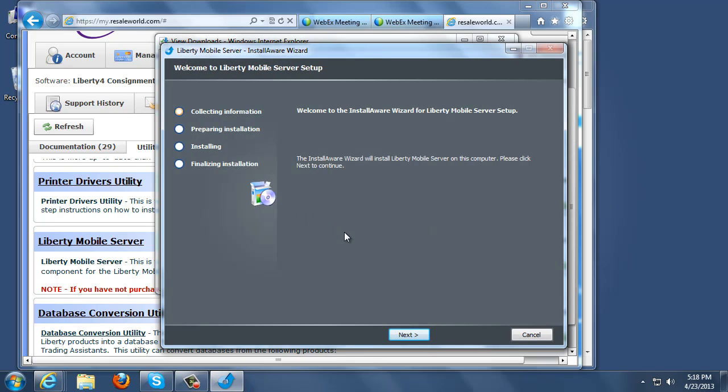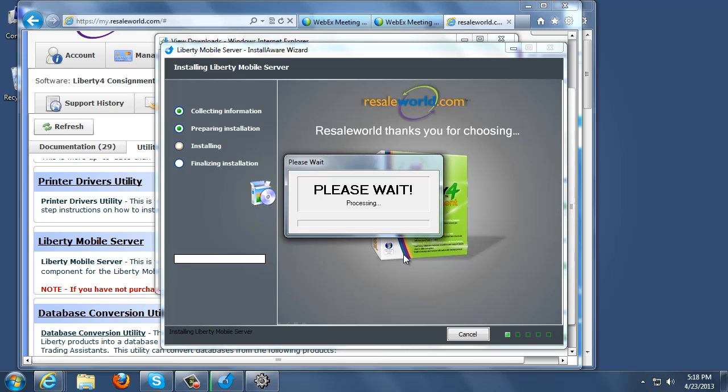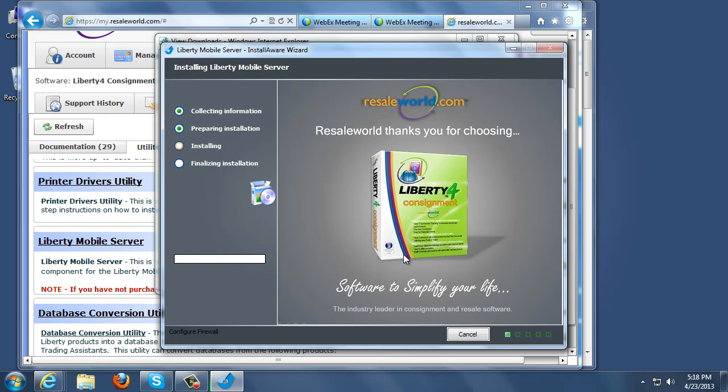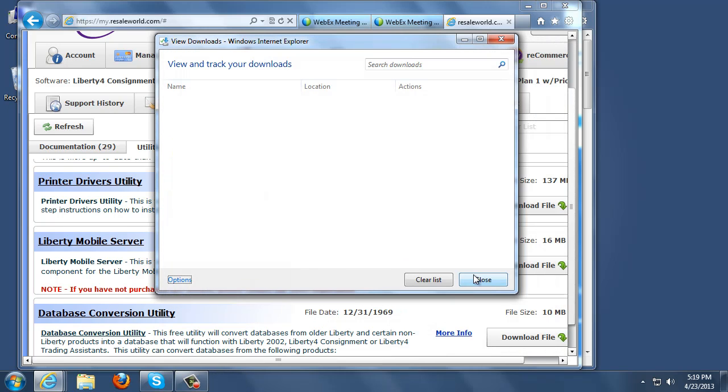The next thing we're going to do is click on the Next button located at the bottom to continue through the installation. And we'll go ahead and install the mobile server. You may need to reboot the computer at this point. Go ahead and click Finish to reboot. For the purposes of this video, I'm going to just enable the service, because at this point it doesn't understand that the service has to be restarted. And we're back.